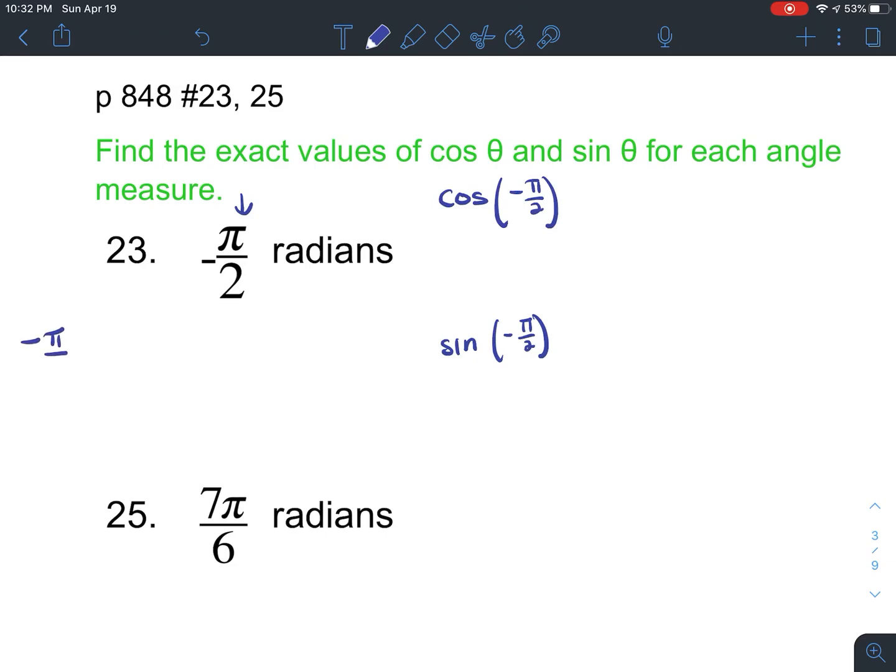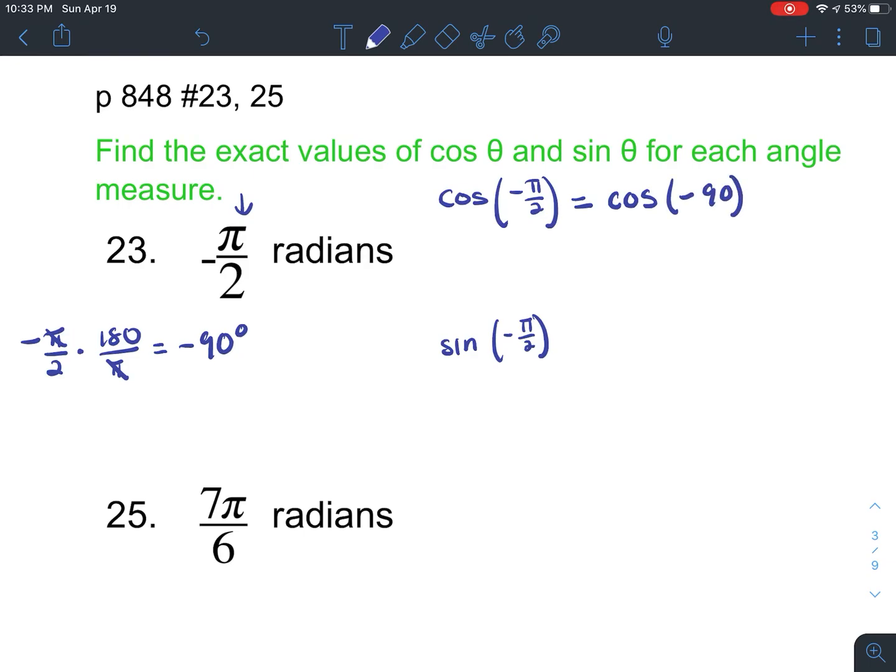So one method of solving this is to actually convert our radian into degrees and proceed forward. So negative pi over 2, that should be one that's sticking out to you. We know that's negative 90, but if you want to see the conversion, we multiply by 180 over pi and we get negative 90 degrees. So cosine of negative pi over 2 is equal to cosine of negative 90.